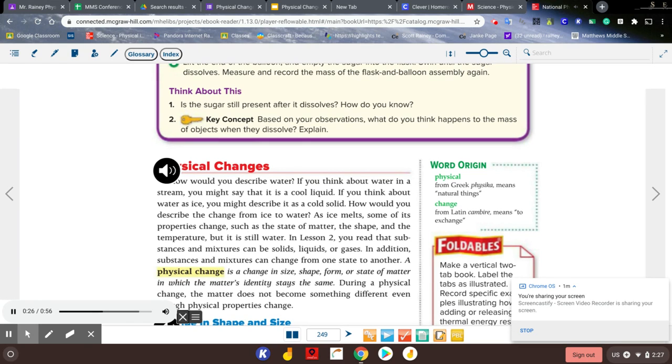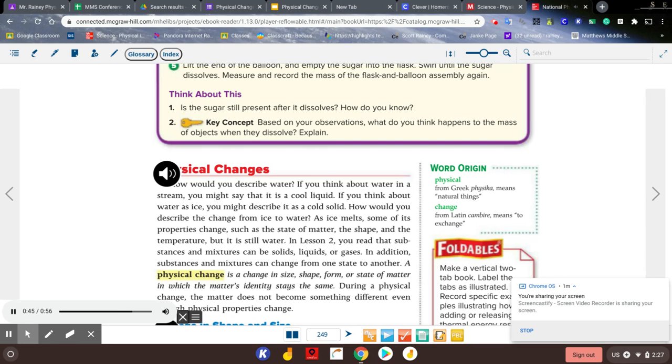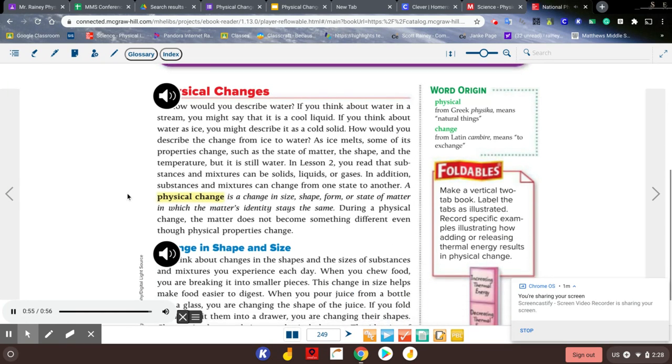it is still water. In Lesson 2, you read that substances and mixtures can be solids, liquids, or gases. In addition, substances and mixtures can change from one state to another. A physical change is a change in size, shape, form, or state of matter in which the matter's identity stays the same. During a physical change, the matter does not become something different, even though physical properties change.